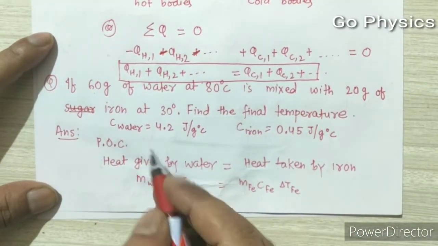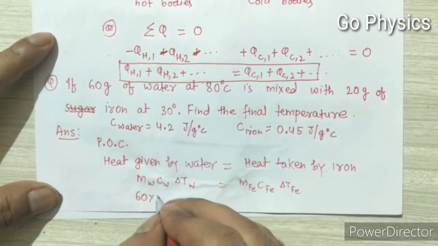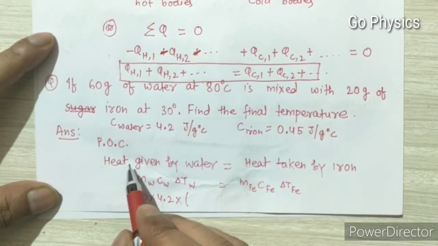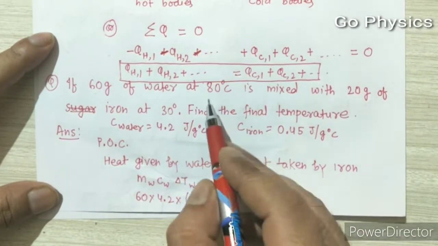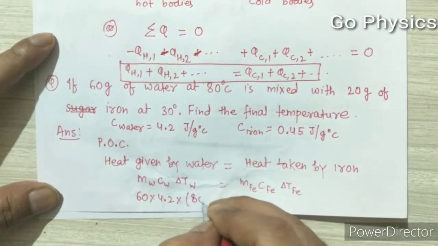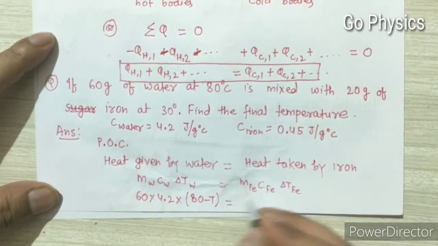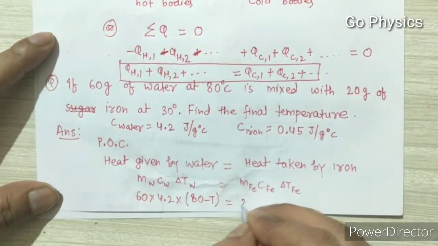Now simply substitute the values. So water is 60 gram and the specific heat of water is 4.2. Delta T of water: since water is giving heat, its temperature will decrease from 80 degrees Celsius, so this will be 80 minus T. And put here the other values. Mass of iron is what? Mass of iron is 20 gram.